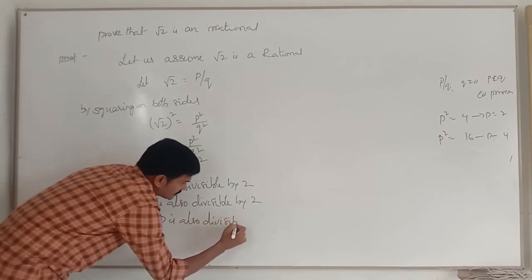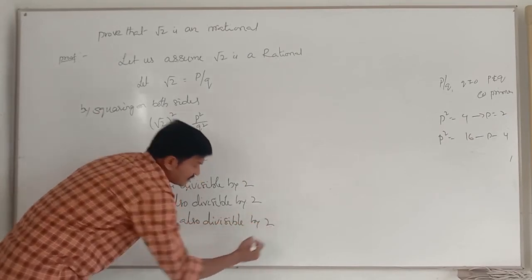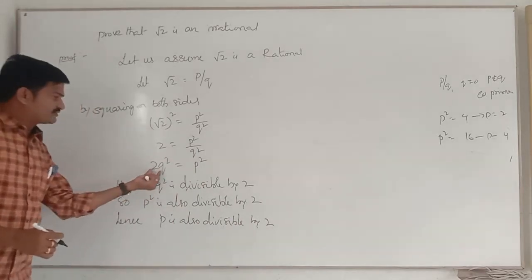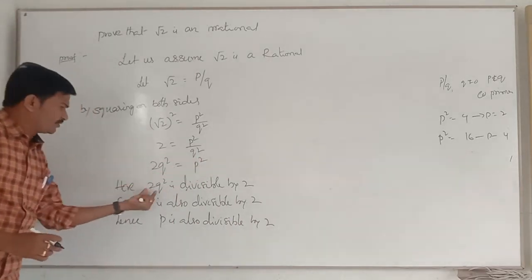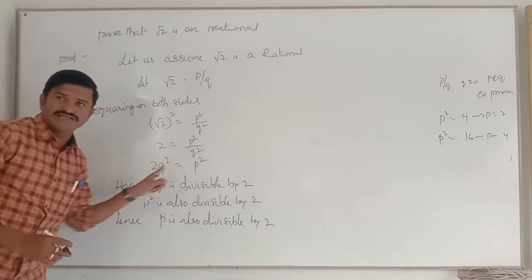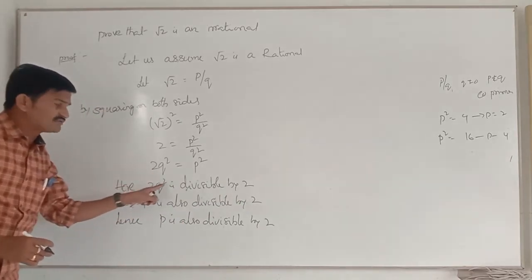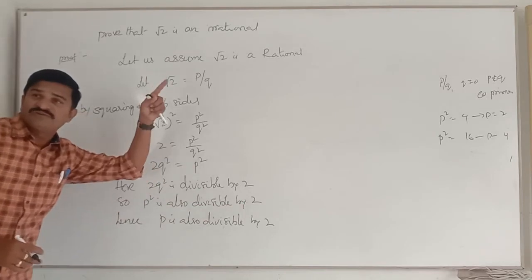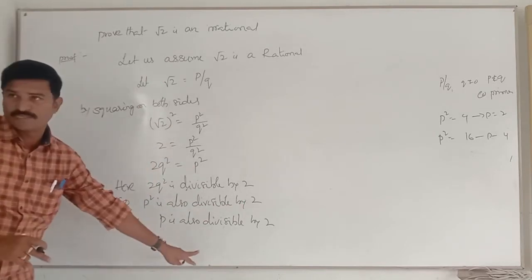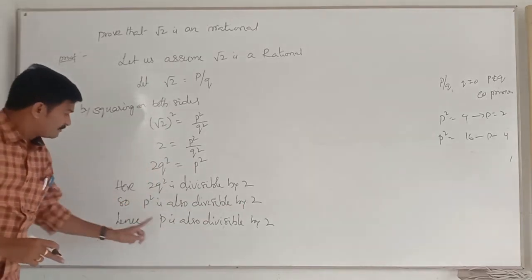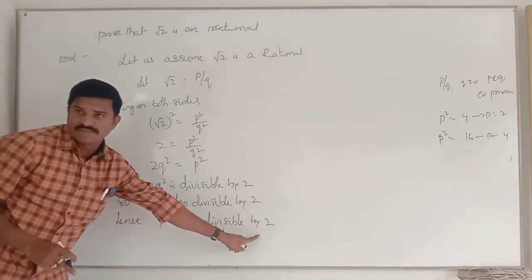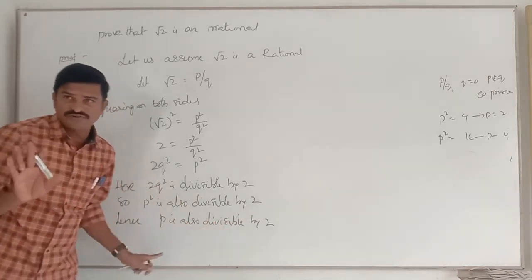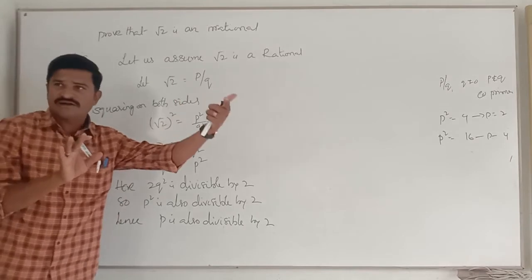I hope everybody understood these steps. Are you clear or not? 2q square equals p square. 2q square is divisible by 2 because it is multiplied by 2. When 2q square is equal to p square, p square is also divisible by 2. When a square is divisible by 2, its square root is also divisible by 2. That means p is having a factor 2 or not? Are you clear or not? Divisible by 2 means it is having a factor 2 or not?